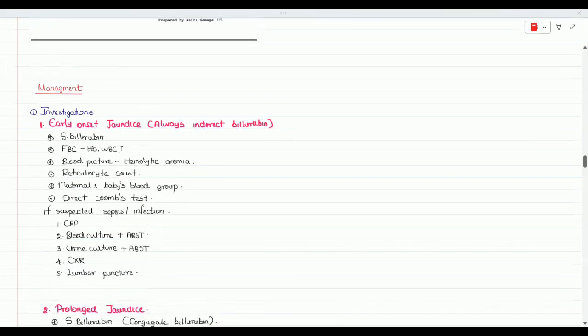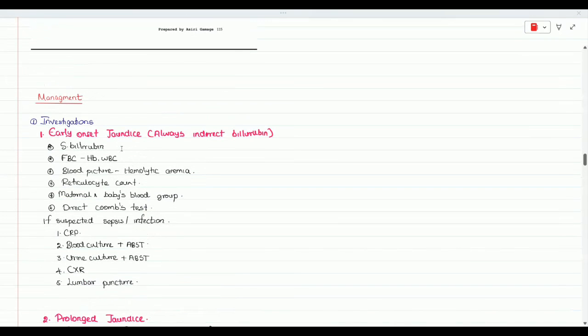And if it's early onset jaundice, for example a neonate at the age of 7 days, 1 week of age, we know that is early onset jaundice. That is always indirect bilirubinemia. So no need to specifically do the conjugated bilirubin level. No need to mention that. We can directly do the serum bilirubin level and further investigations.